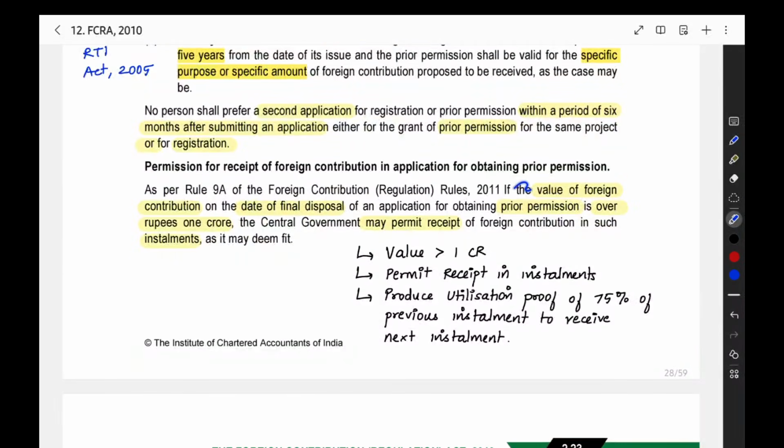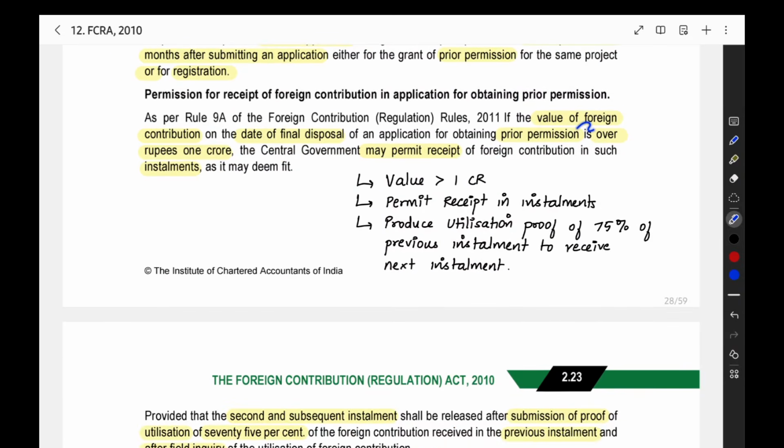Then if you are going to make an application for prior permission, you should tell the value of the foreign contribution, for how much amount you are getting the prior permission. You have to mention that. If the value of the foreign contribution is more than 1 crore, then the central government may give you a condition. What will be the condition? You should get the amount in installments, like 4 or 5 installments. Of a total of 1 crore, you can get 20 lakhs per installment, like that, in 5 installments. So that may be one condition imposed by the central government.